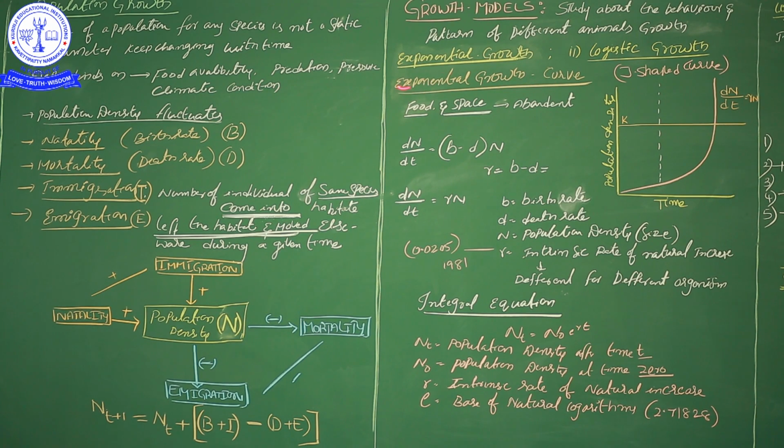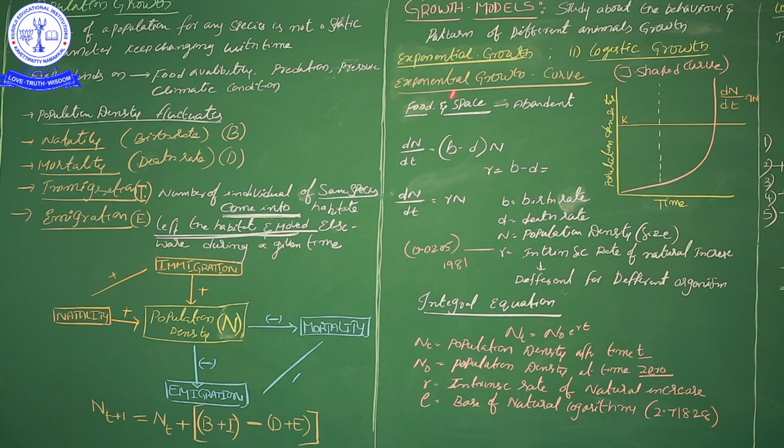What is it? The exponential curve is in the graph in the form of a J shape. When we draw one population's growth in a graph, the exponential curve looks just like the English letter J. Why does the J shape occur? At explanation time, you will all get the reason.